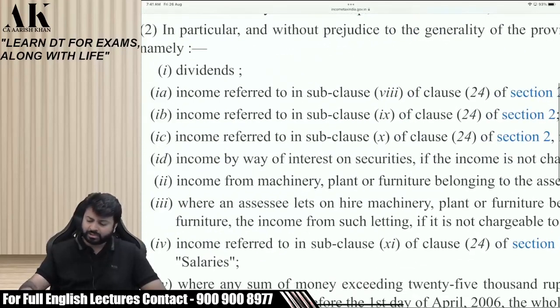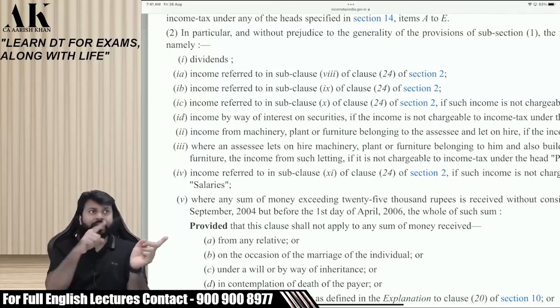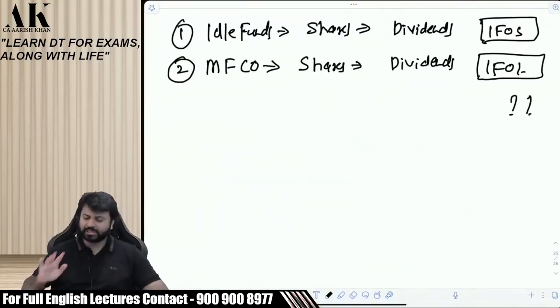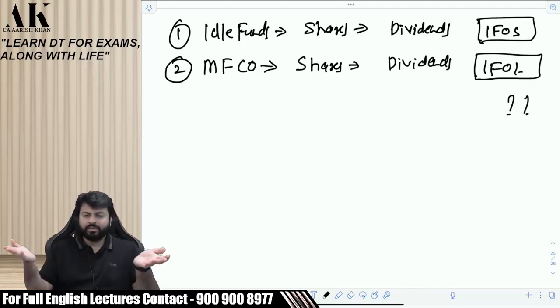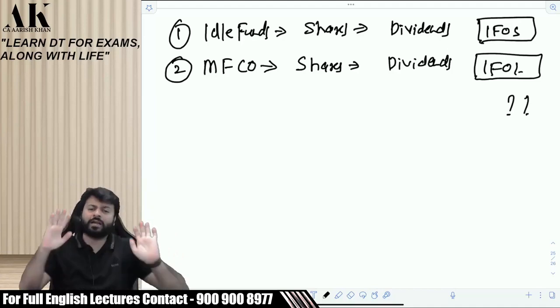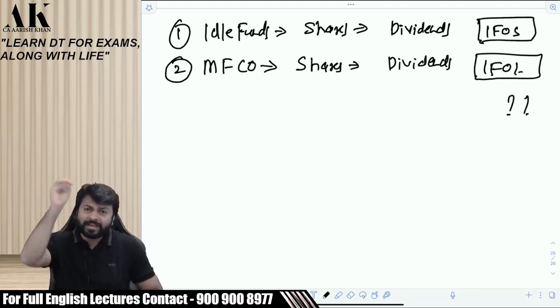Now let me tell you the logic behind this. For interest, they have made a confusion, here or there. For dividends, there is no confusion. The logic is very simple. Interest is very wide as compared to dividends. Let me give you an example. For banks, what is the biggest business income? Interest only, right? Interest is the major income for banks. Now the government cannot say that interest will always be classified under IFOS. All banks will die. Interest can be considered a main business income.